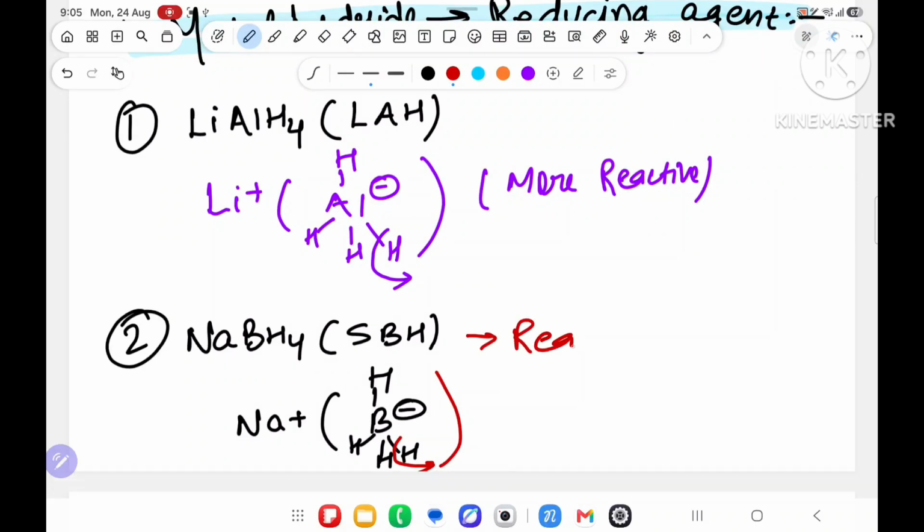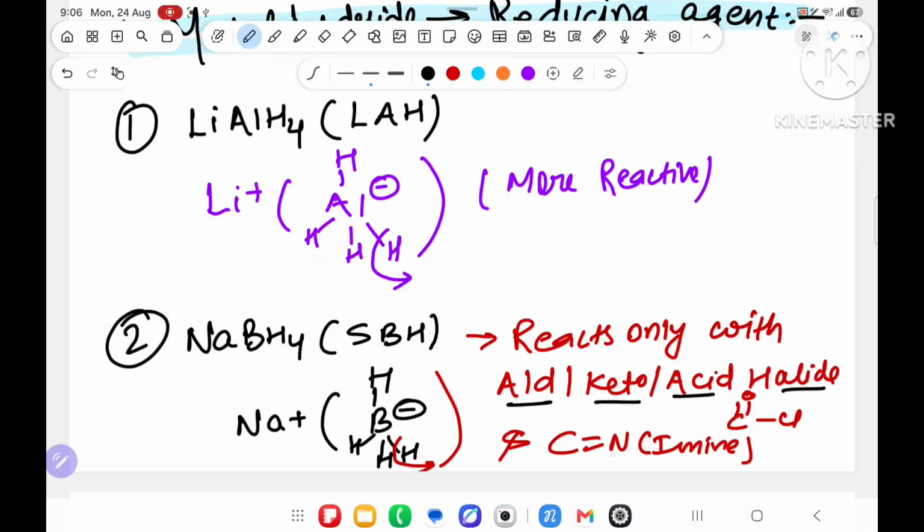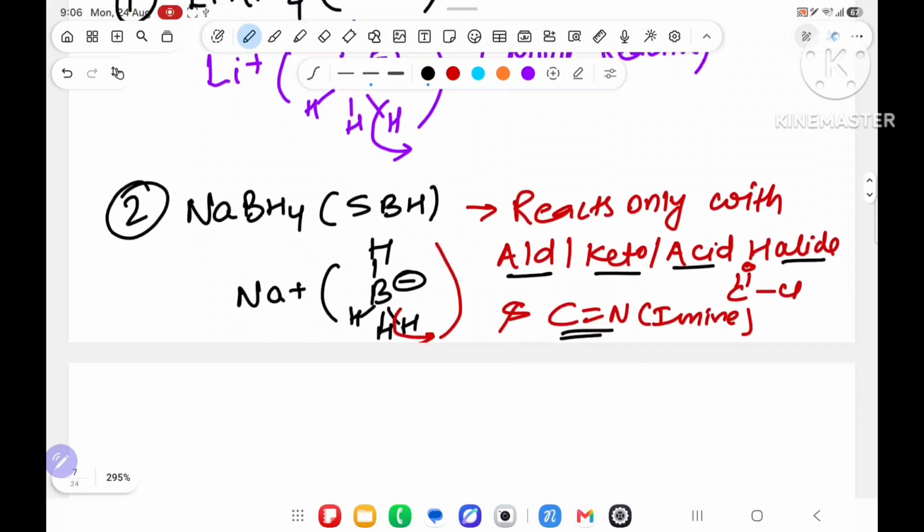It can react only with aldehyde, ketone, acid halide, and imine. An acid halide is C double bond O Cl, and C double bond N is known as an imine. Other than that, it will not react with anyone. This is totally fixed. Only these four it will react with: aldehyde, ketone, acid halide and imine. The remaining it will not react with.